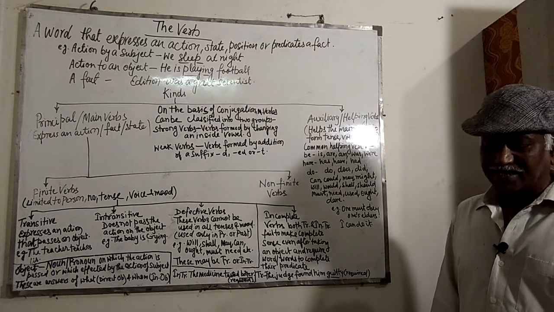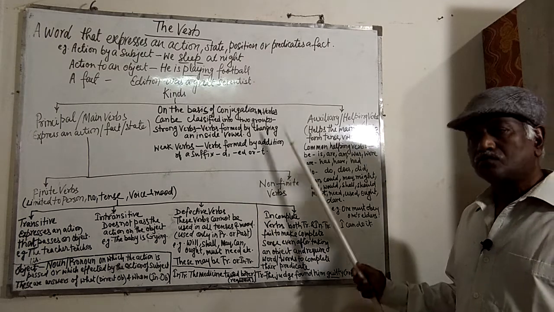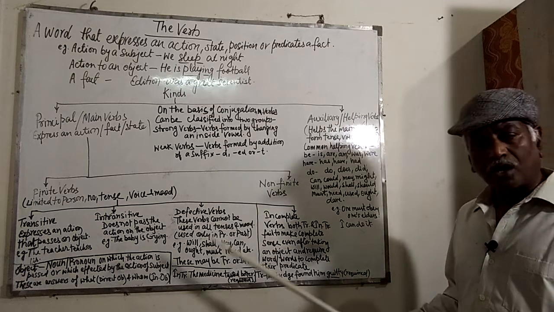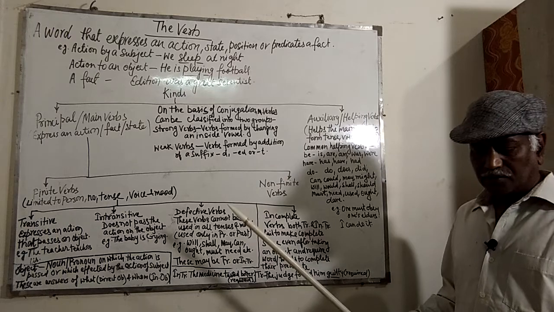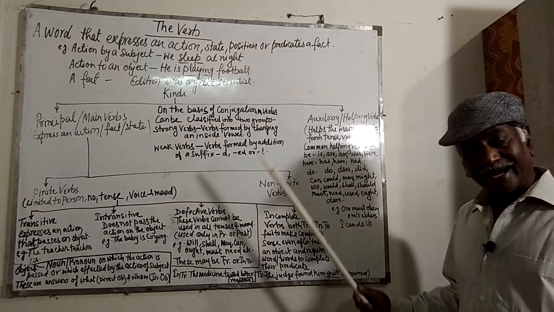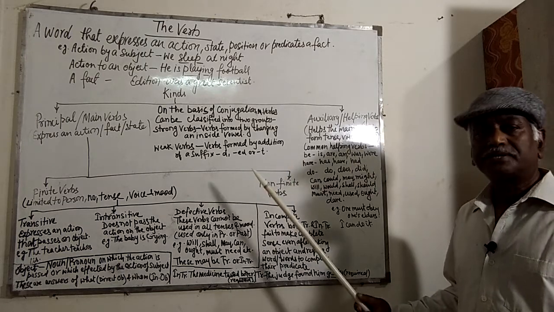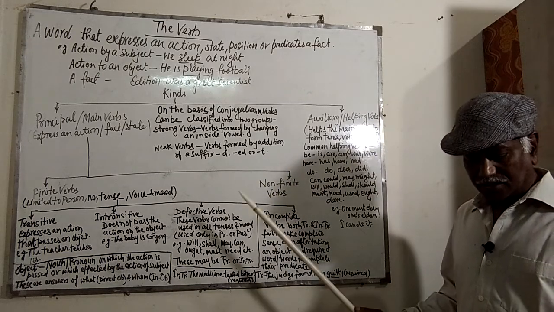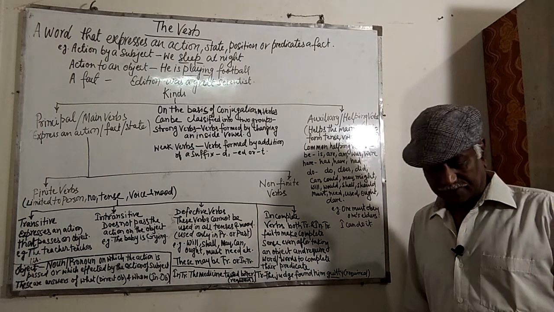Then by adding d, ed or t to the second and third forms of the verb, without any change in the vowel. For example, walk, walked, walked. Talk, talked, talked. Prove, proved, proved. Wash, washed, washed. Deal, dealt, dealt; mean, meant, meant; learn, learned, learned; burn, burnt, burnt, etc.